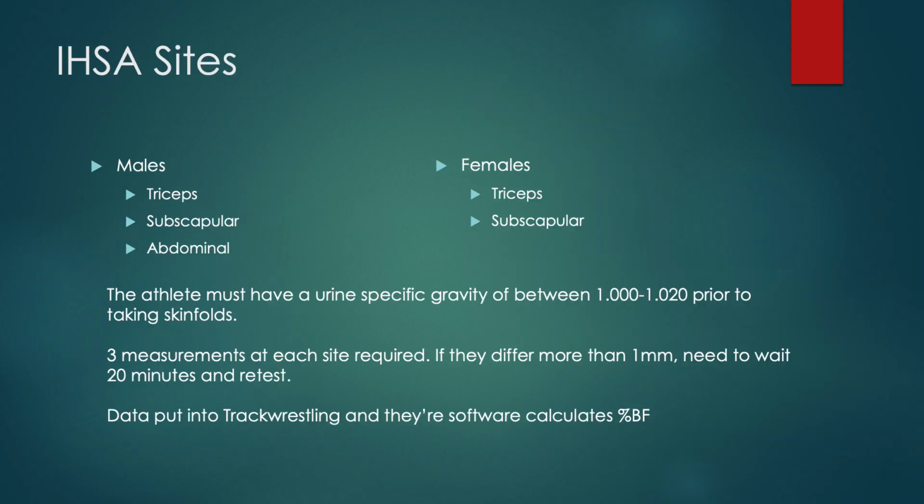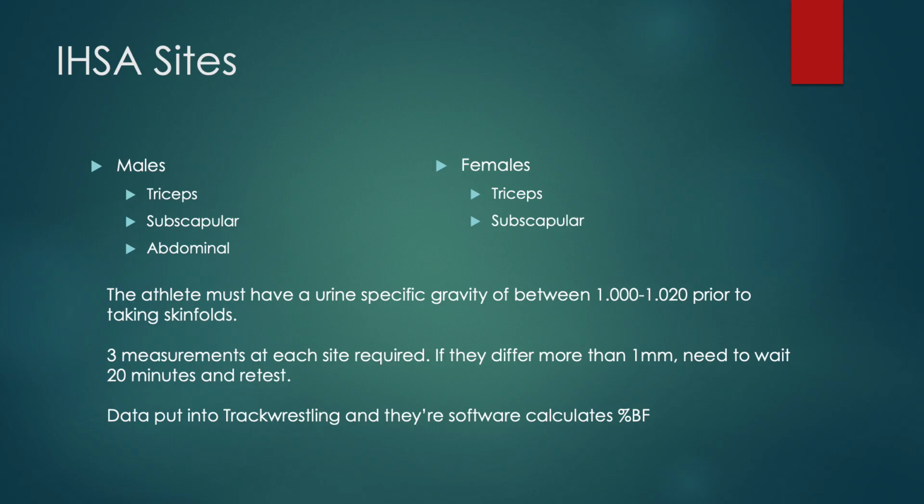Some additional information about body fat composition with skin folds. This is very common for wrestling. For the IHSA, or Illinois High School Association, the sites that are utilized for wrestlers for males are their triceps, subscapular, and abdominal measurements, and for females, they just use the triceps and the subscapular.